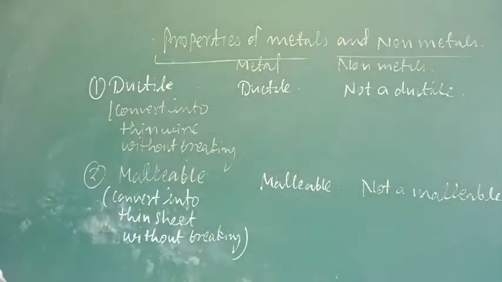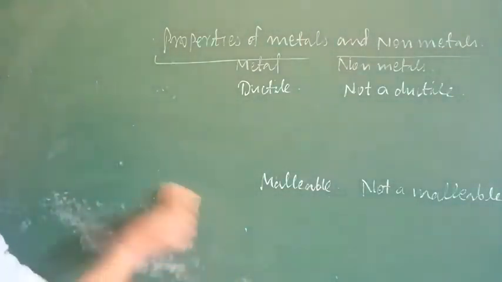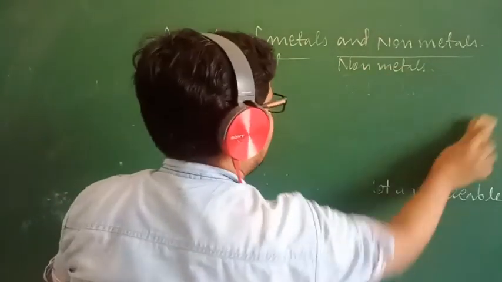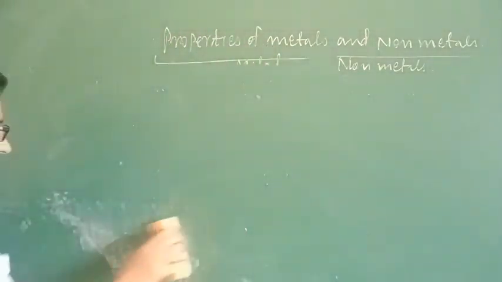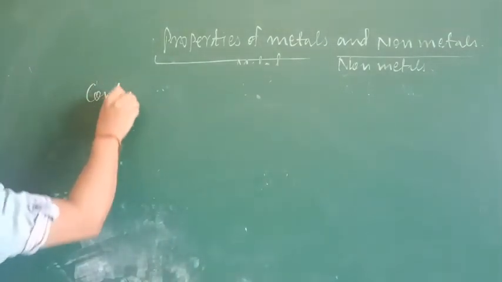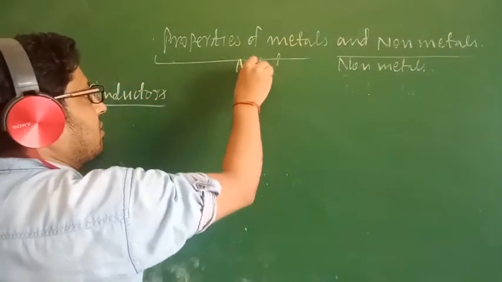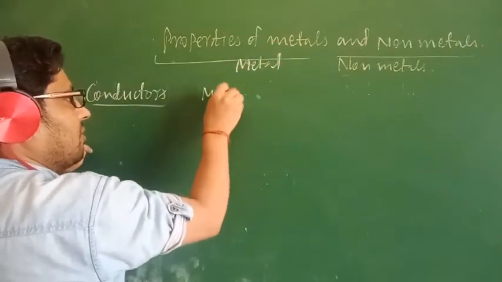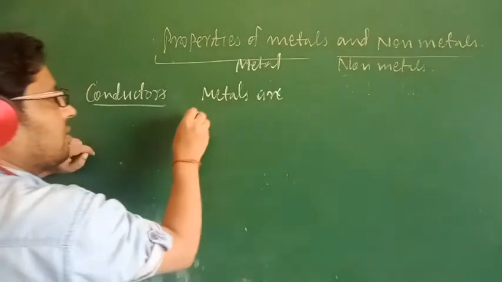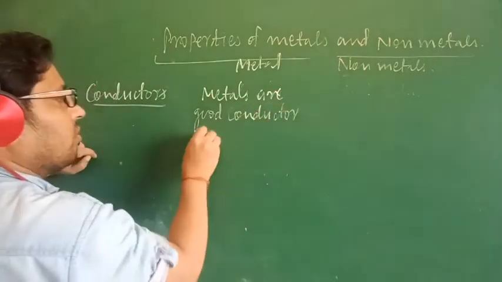After these two properties, I will discuss with you the conducting powers, or conductors. Metals are good conductors of heat and electricity.